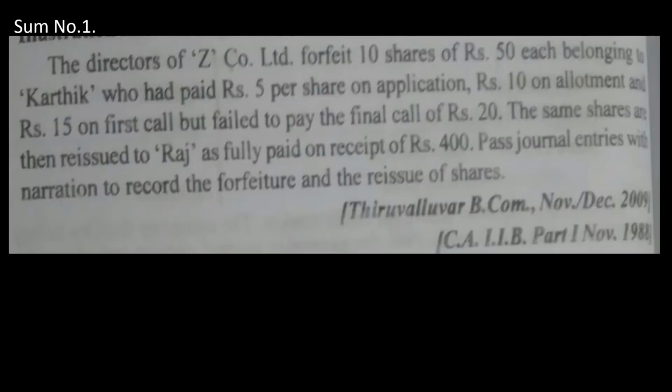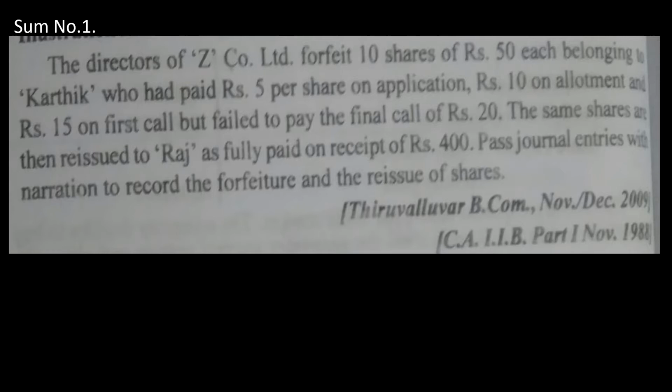Next sum in your issue of shares, we'll take sum number 1 now. Directors of Z Company Limited forfeited 10 shares of rupees 50 each belonging to Karthik, who had paid only rupees 5 on application, rupees 12 on allotment, and rupees 15 on first call, but failed to pay the final call of 20 rupees. The same shares are then reissued to Raj as fully paid up on receipt of 400 rupees. Pass the entries to narrate and the narration to record that forfeiture and reissue of shares.